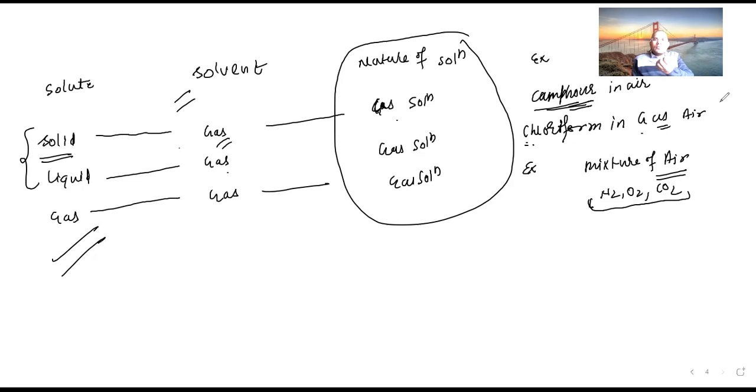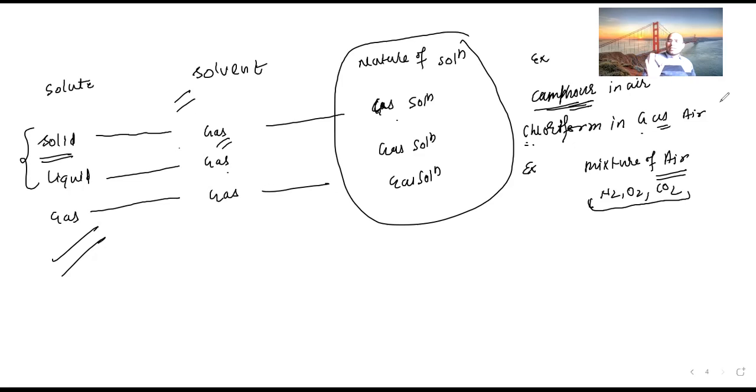If you smell liquid chloroform, you will find your senses will stop working. It means the liquid chloroform is getting dissolved in the air and entering our body through breathing. We are not drinking the chloroform, just smelling it, and you feel something. Your nervous system will be affected. Earlier, in surgery, chloroform was used for operations. Nowadays so many anesthetics are used. Earlier, chloroform was used.